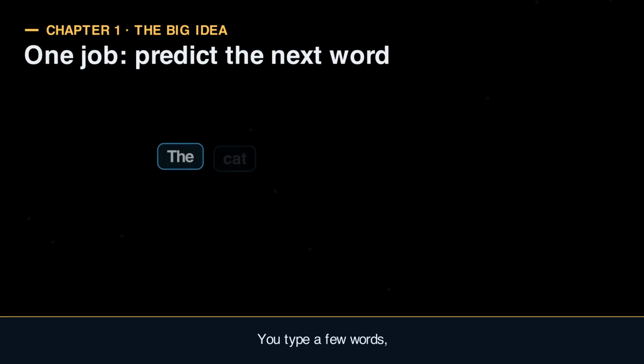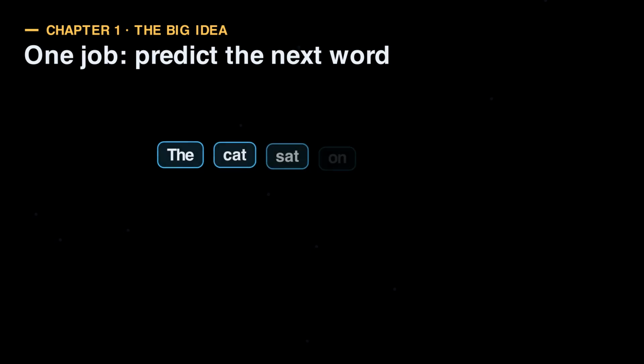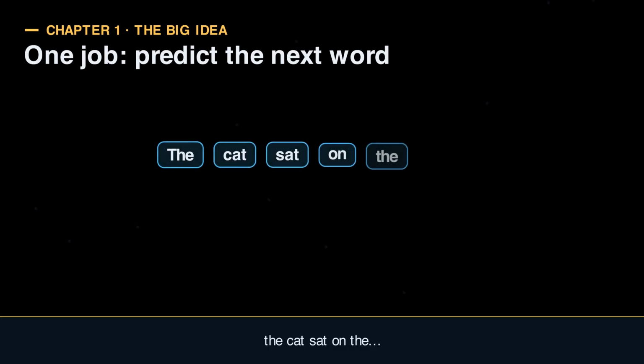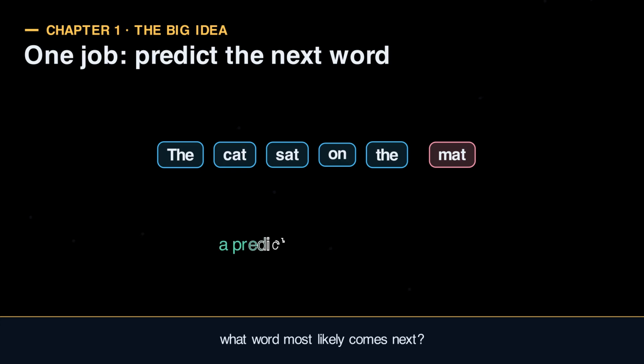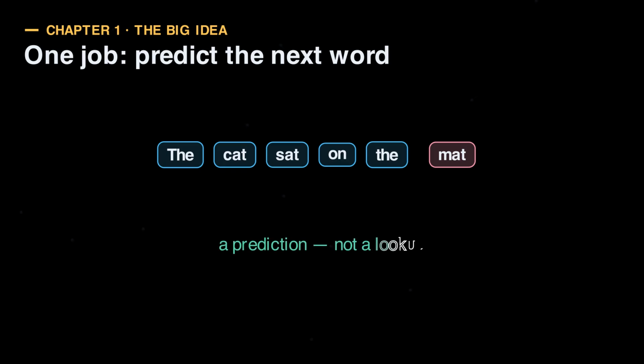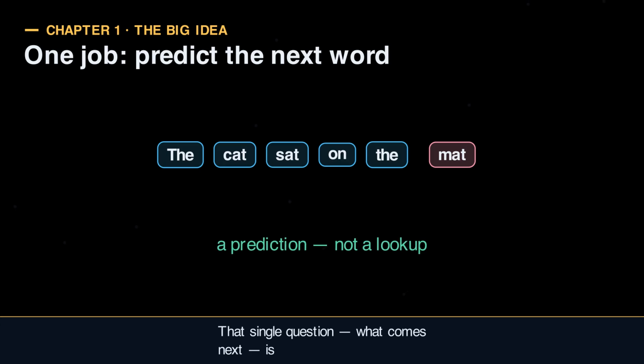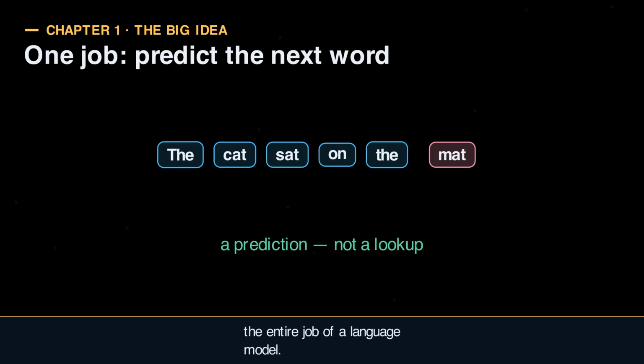You type a few words and the model continues them. Take the sentence, "The cat sat on the," and the model fills in the blank, "mat." It feels like magic, but it is not. The model is not looking up a stored answer, it is making a prediction. Given everything so far, what word most likely comes next? That single question, what comes next, is the entire job of a language model.